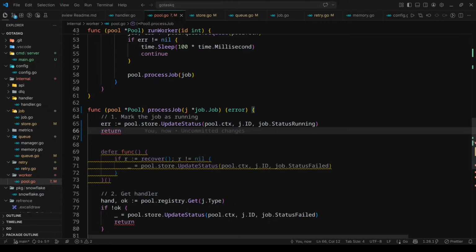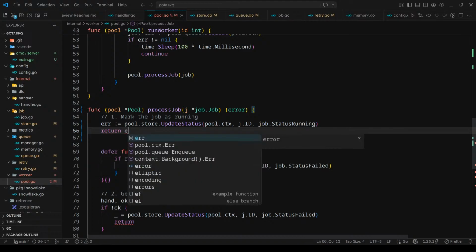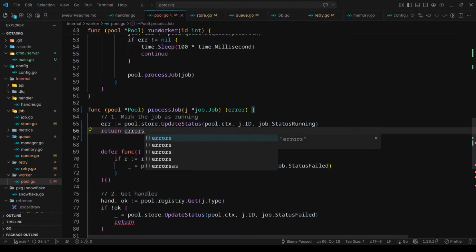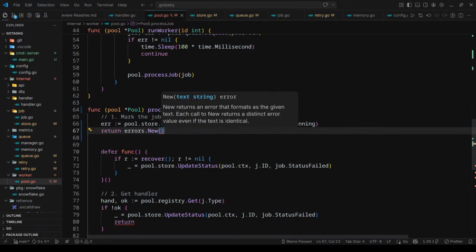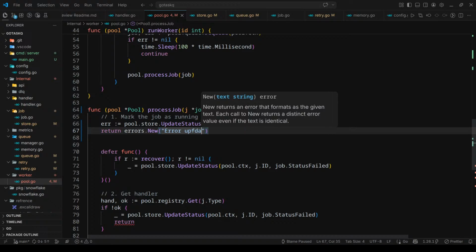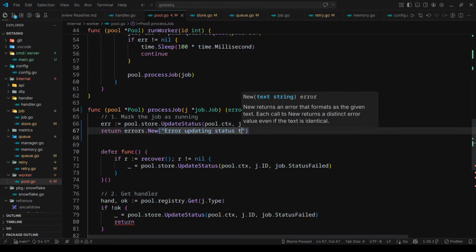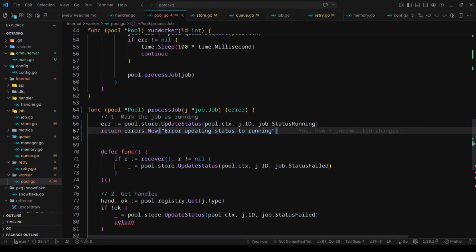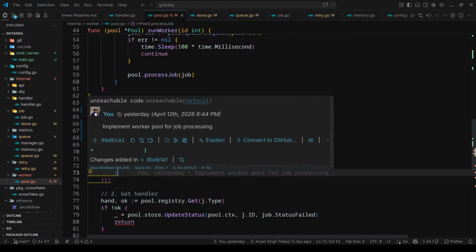Return errors.New, which will be just an error updating status to what we are doing here, running. Yeah, this will work for now. Here we will also need to define an error.